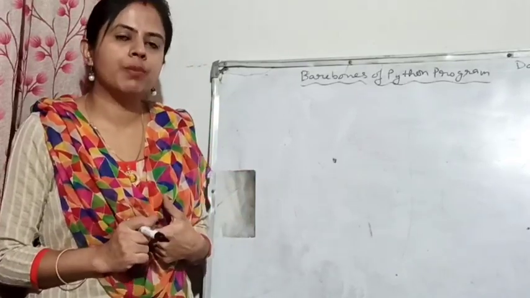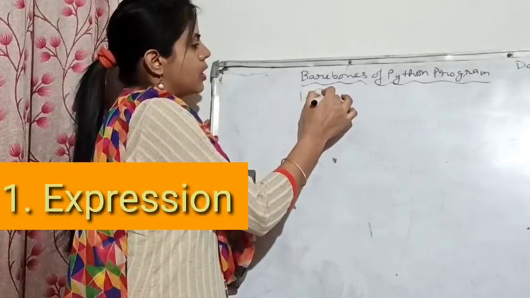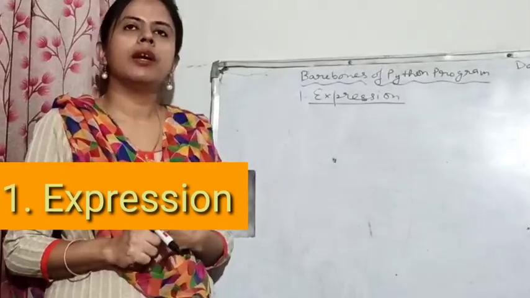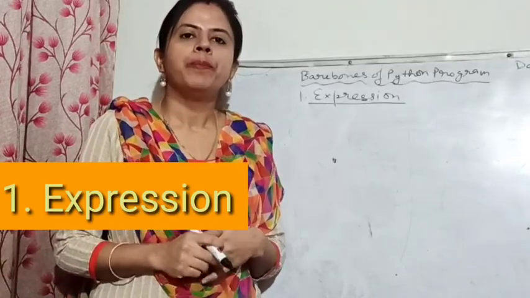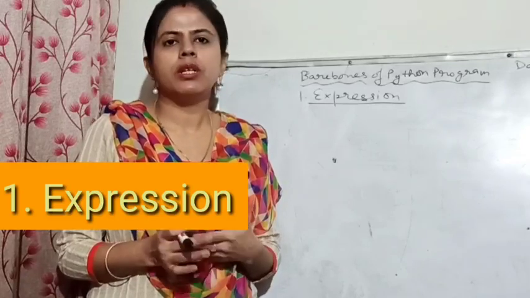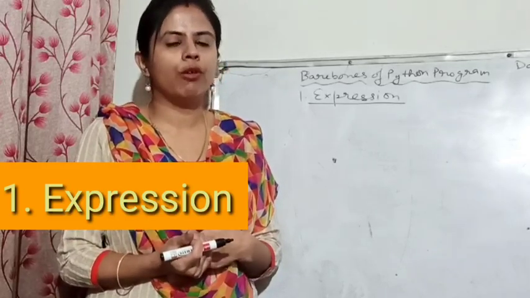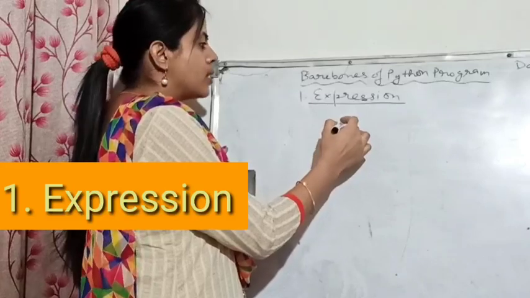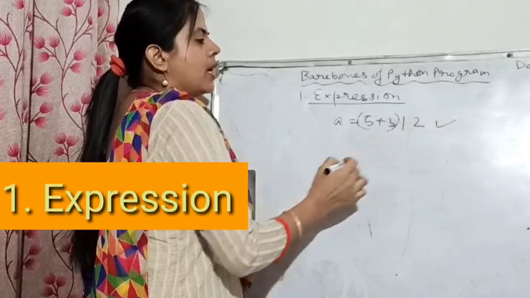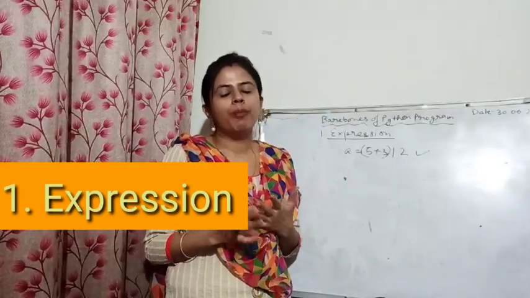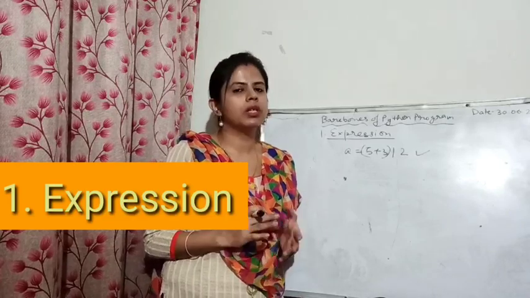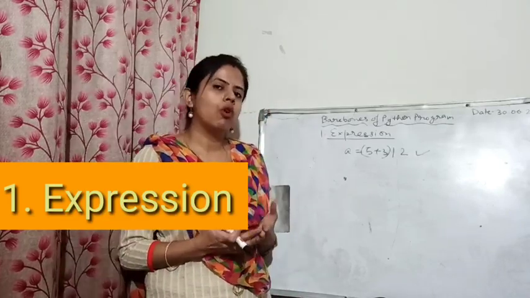The first one is the expression. What are expressions? Expression is basically the combination of symbols and variables which represent some kind of value. For example, if I have written here a is equal to 5 plus 3 by 2, it will be called an expression, because any legal combination of symbols and variables combined together to represent some value forms an expression.